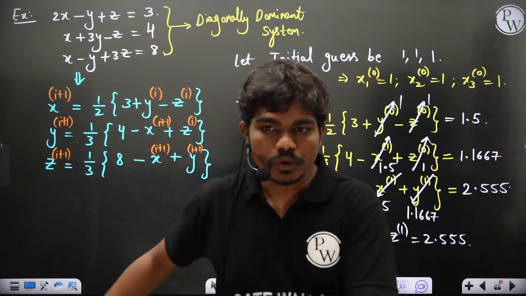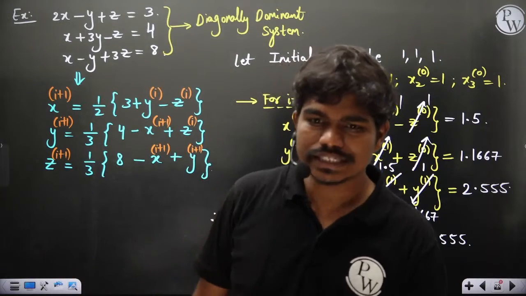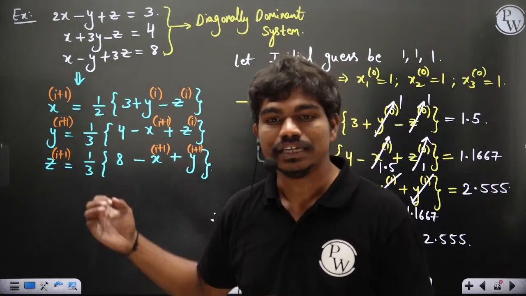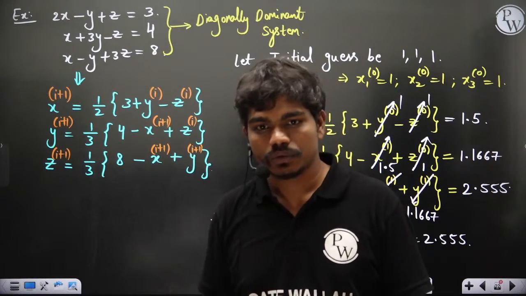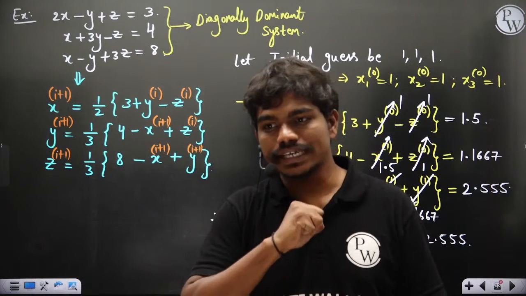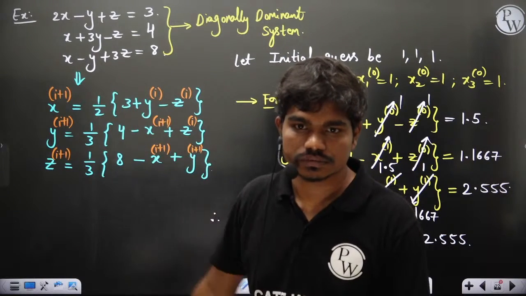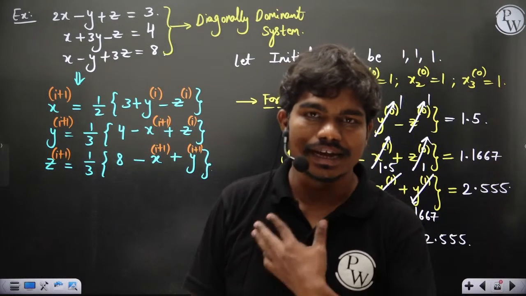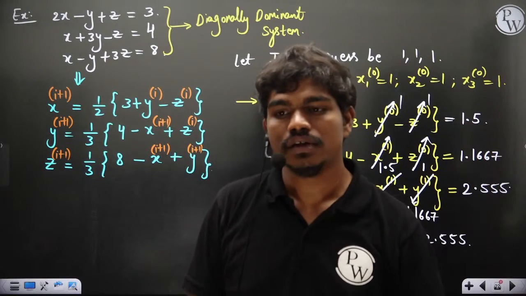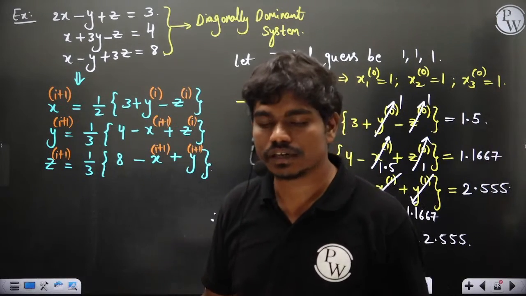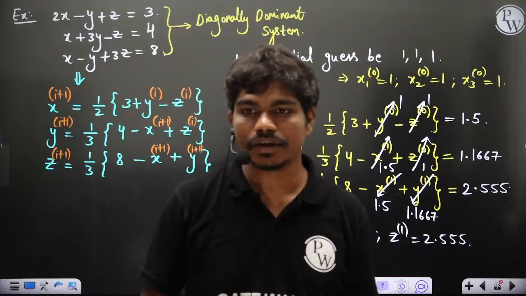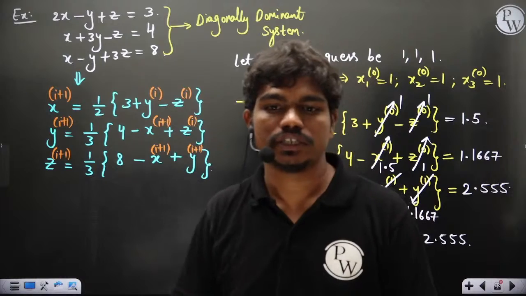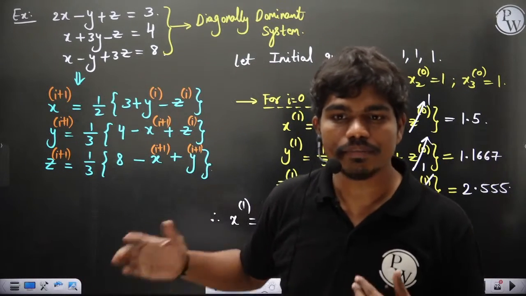Because when I'm doing 3 by 3 and all, you may wonder why he's doing all these things. LU decomposition gave much faster, Gauss elimination came much faster. But when you go for a very large number of systems, these are the actual methods which your Casio calculator uses; every calculator and computer is designed based on these algorithms. Yeah, nonlinear dynamics, it's useful. At many places, whenever the complexity of the system rises, the classical methods like Gauss elimination or LU decomposition fail, or else they give very laborious calculations. But these will never fail if you have a diagonally dominant system. Intentionally I have set this as diagonally dominant because it guarantees a solution.